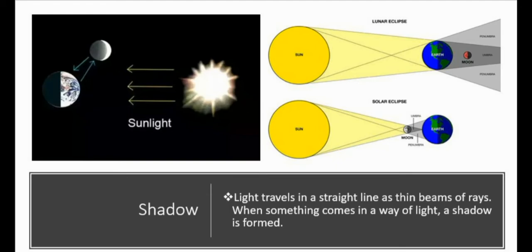And a lunar eclipse occurs when the earth blocks the light of the sun. The shadow of the earth falls on the moon and the moon cannot be seen.